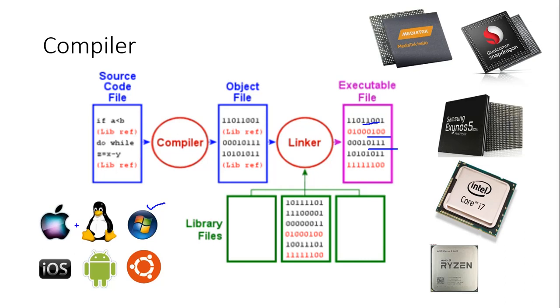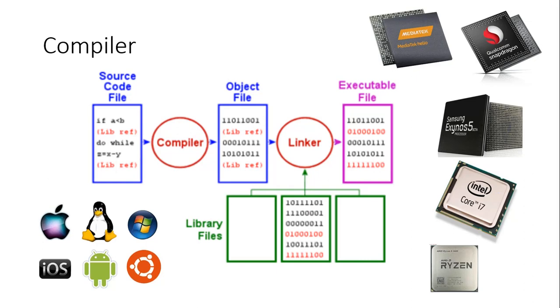At the same time, the instructions that are generated by the compiler are dependent on the processor. For example, we are familiar with the different types of processors. The most famous one is the Intel, and some of you may also be aware of the AMD and in particular Ryzen, and others may be familiar with the MediaTek Helio or Snapdragon or other processors.